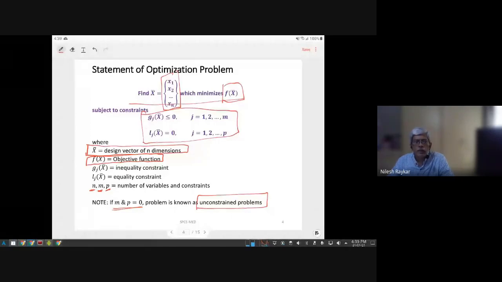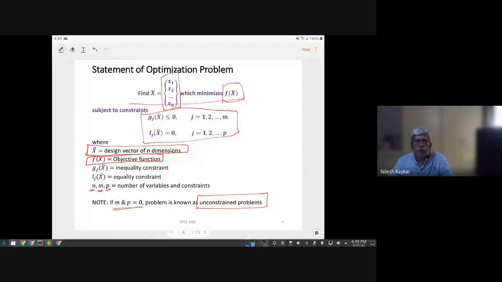That is how you compose a real world problem into a form for which there are algorithms.